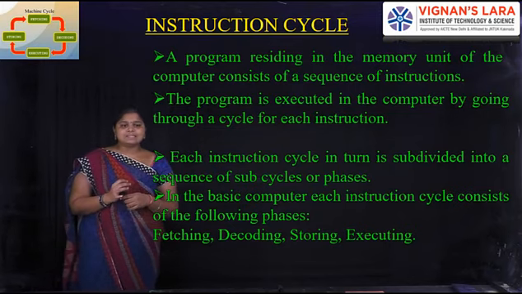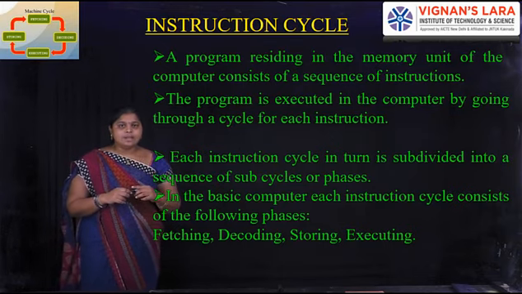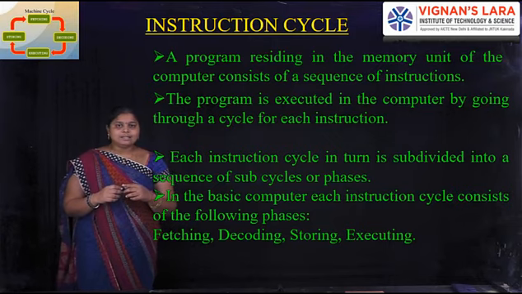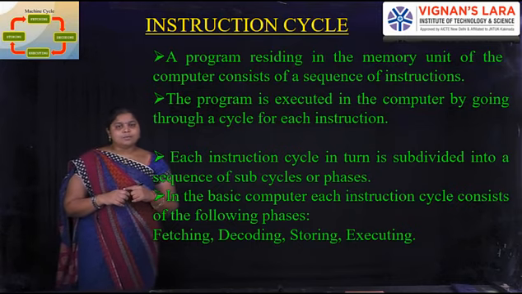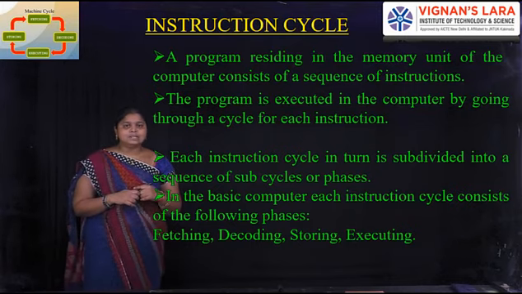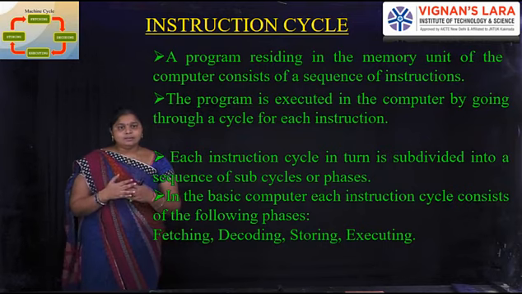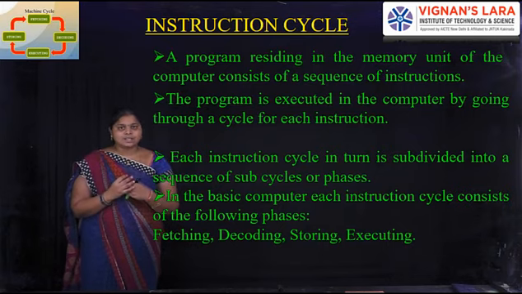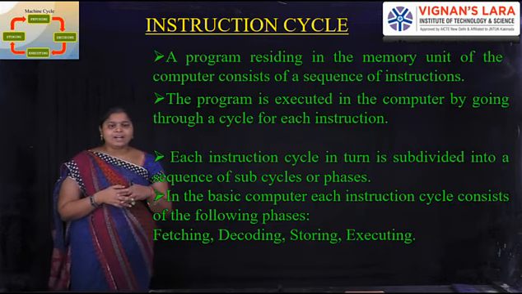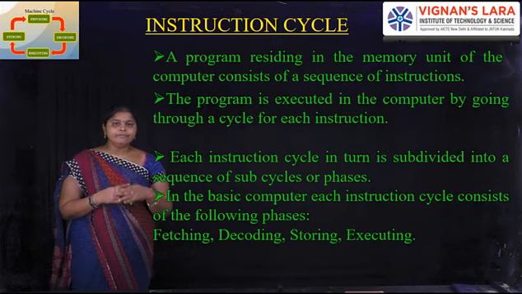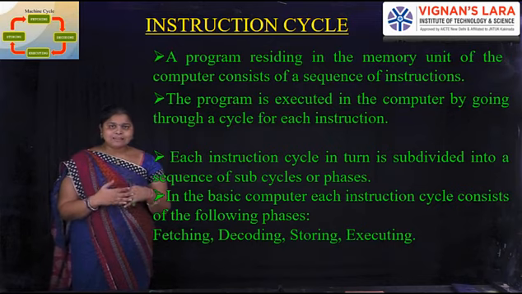A program residing in the memory unit of the computer consists of a sequence of instructions. A program contains 10 lines, which contain 10 types of instructions that can be done by using this instruction cycle. The program is executed in the computer by using this cycle for each instruction. In this instruction cycle we have 4 types of instructions that can be performed in the program. Each instruction cycle is subdivided into a sequence of subclasses or phases.